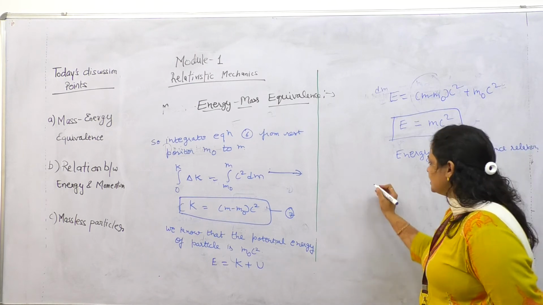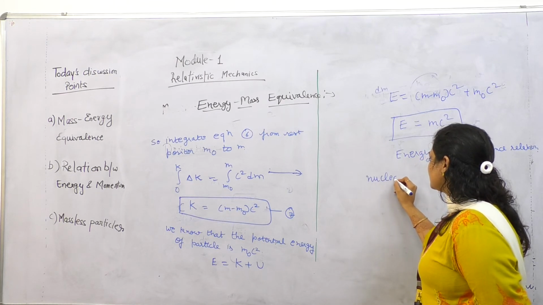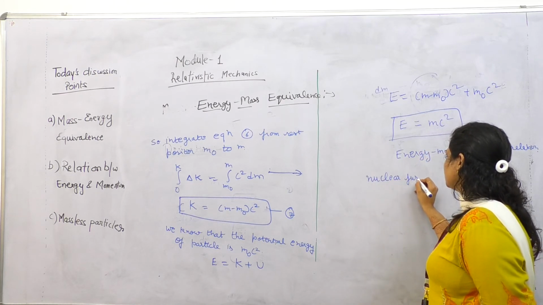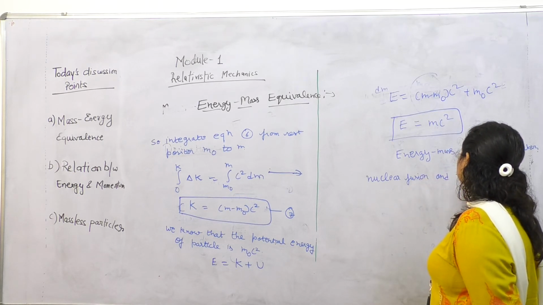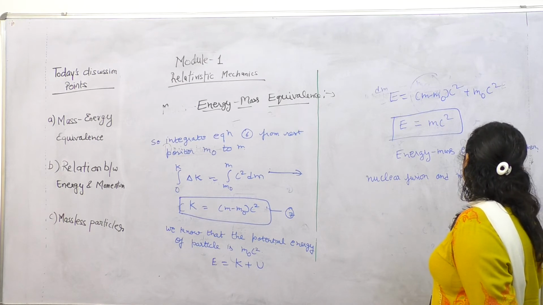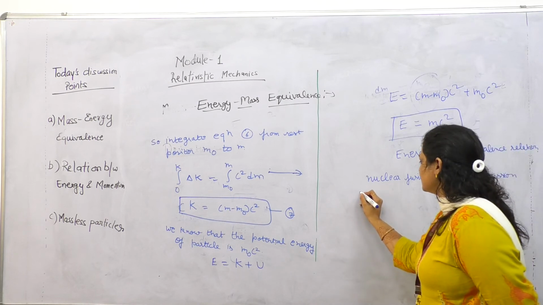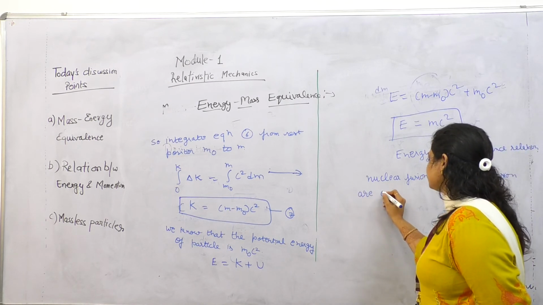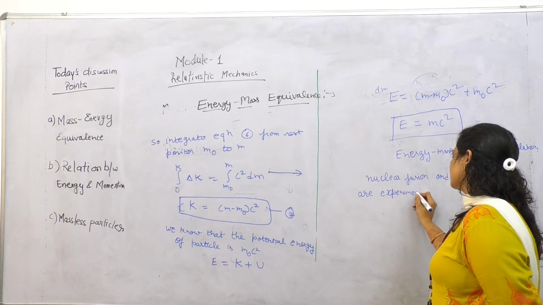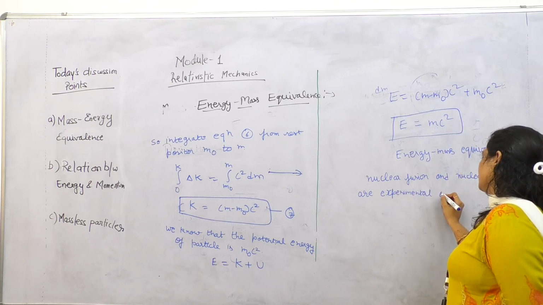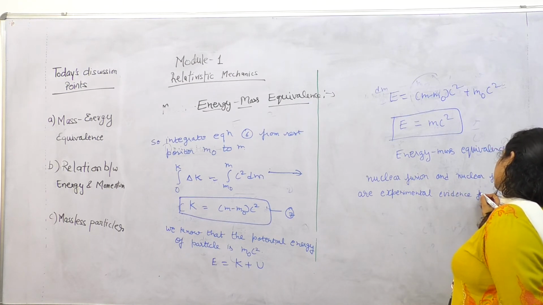For this relation, nuclear fusion and nuclear fission, fusion and fission are experimental evidence for this relation.